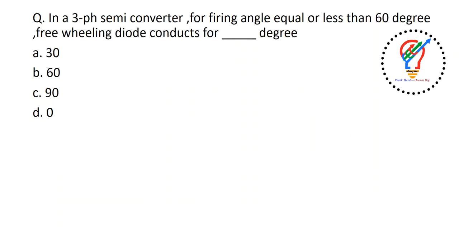In a three-phase semiconverter, the firing angle is equal or less than 60 degrees. The freewheeling diode conducts for dash degrees. In a three-phase semiconverter, when the firing angle is 60 degrees, the diode will conduct for 0 degrees. That means the diode will not conduct. Okay, so the answer here is D, 0.